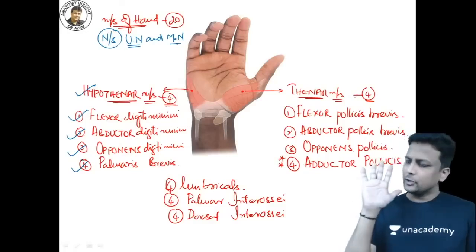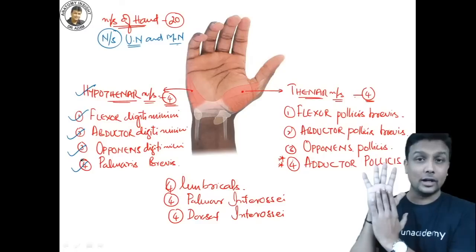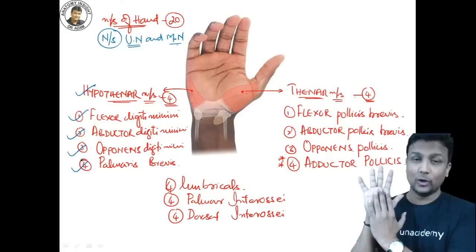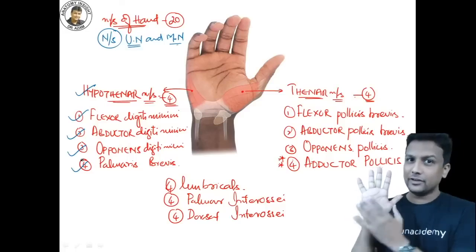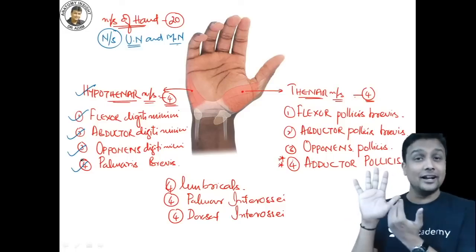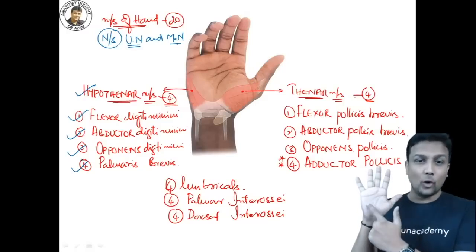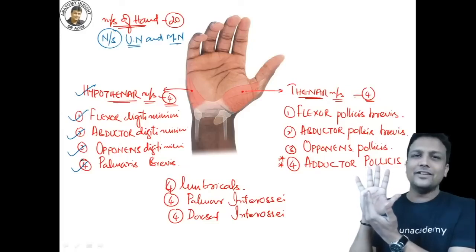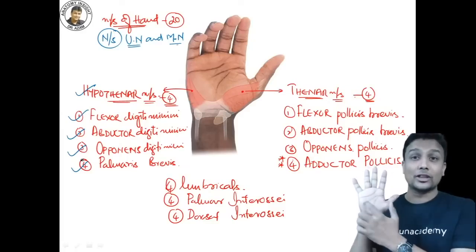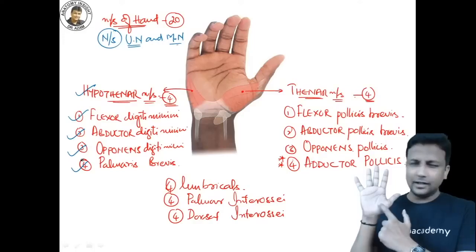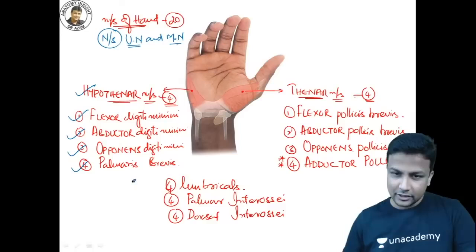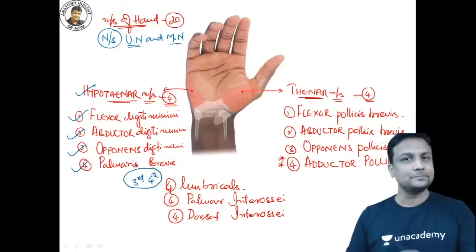And then, my dear friends, how many lumbricals are there? There'll be 4 lumbricals, and they are represented by numbers, and the numbering in the hand is always given from lateral to medial: 1, 2, 3, 4. So if the ulnar nerve is coming from the medial side, it is going to supply the 3rd and 4th lumbrical. Will it supply the 1st and 2nd? No, it will supply the 3rd and 4th lumbrical.